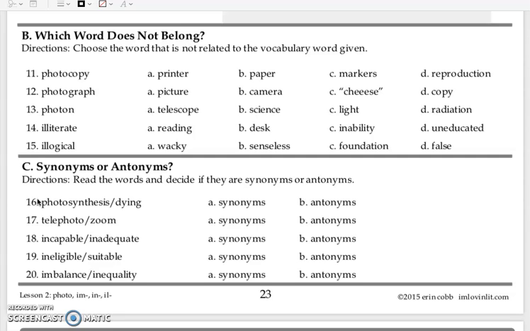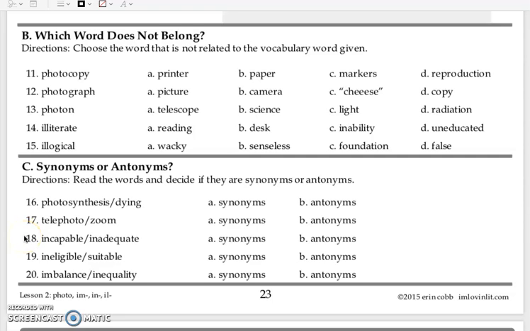Let's look at Part C. Directions. Read the words and decide if they are synonyms or antonyms. 16. Photosynthesis/dying. Are they synonyms or antonyms? 17. Telephoto/zoom. Are they synonyms or antonyms?